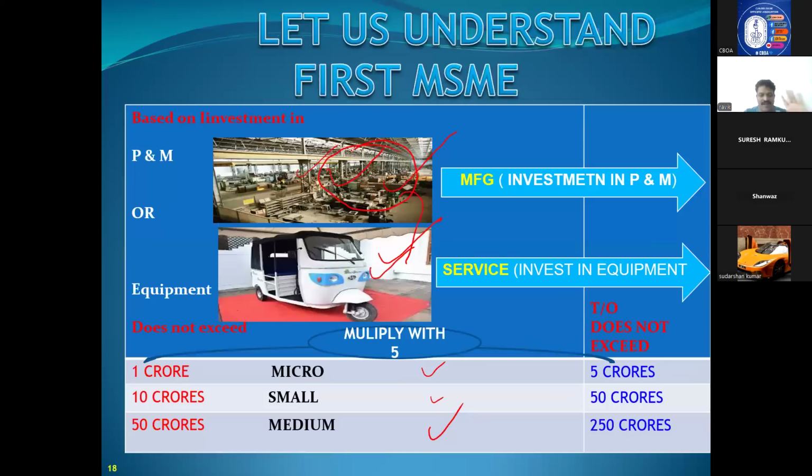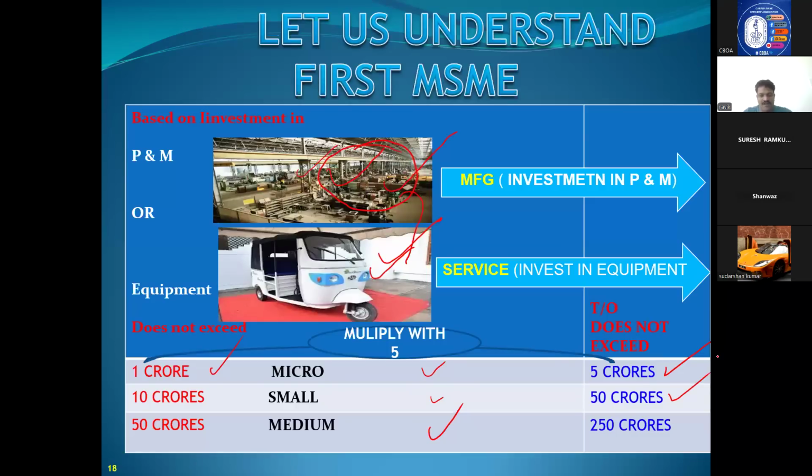For service, it means equipment. They have told that if any manufacturing unit's investment in plant and machinery does not exceed 1 crore and turnover does not exceed 5 crore, it is a micro. Micro manufacturing has the same definition, and micro service also has the same definition. Coming to small enterprises, the ministry told that if investment in plant and machinery is 1 crore and above and less than 10 crore, and turnover is 5 to 50 crore, then it is called small.